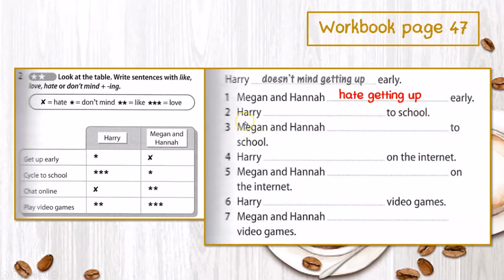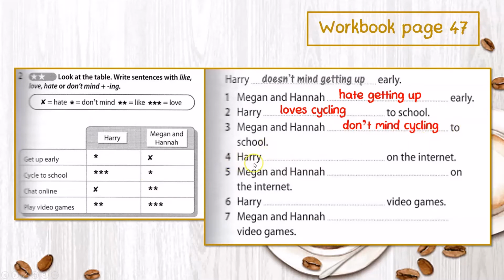And for number 2, Harry blank to school. It has 3 stars, mean Harry loves cycling to school. For number 3, Megan and Hannah blank to school. It has 1 star only, so Megan and Hannah don't mind cycling to school.